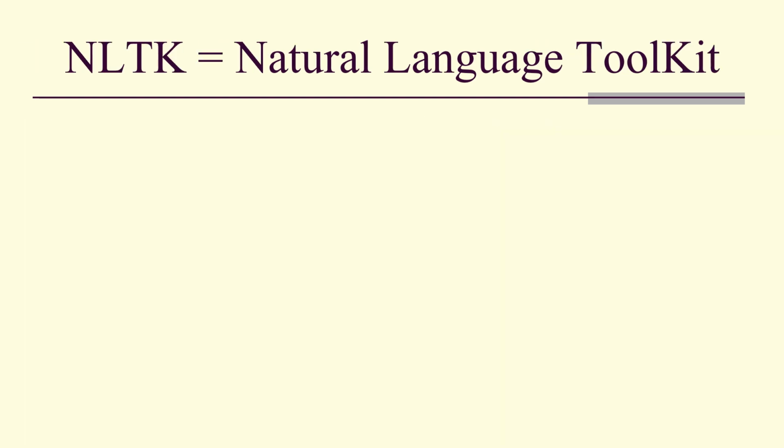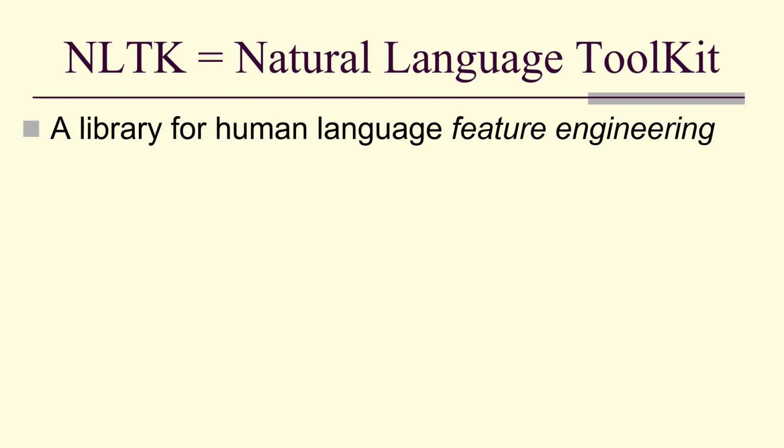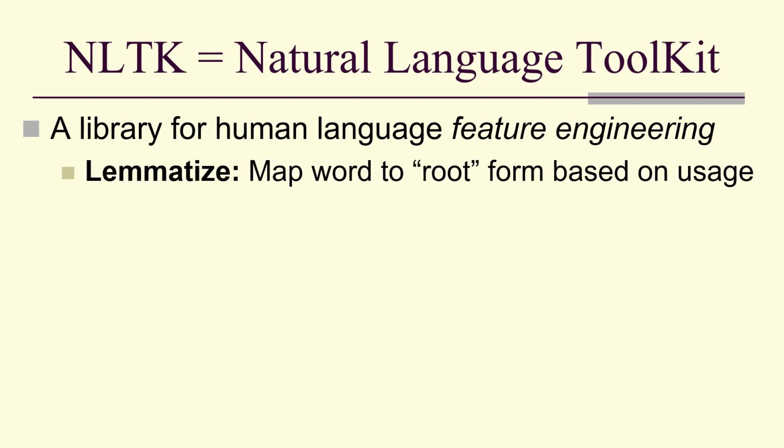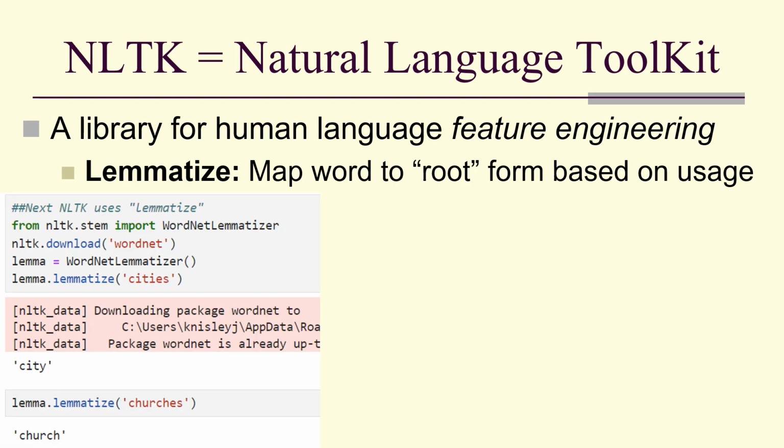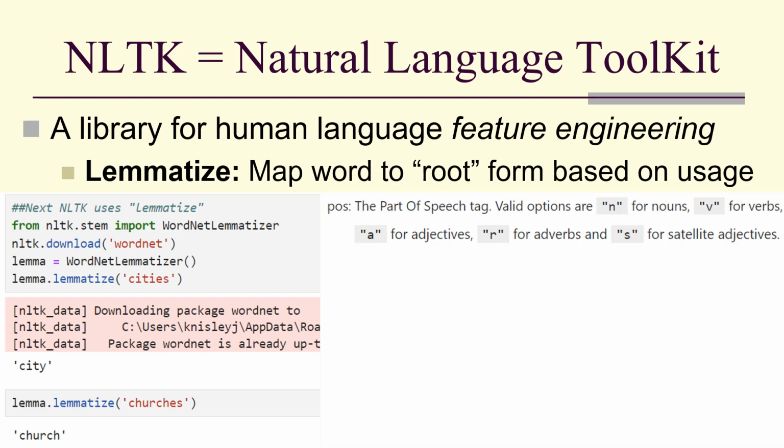And we often use for this the Natural Language Toolkit. It's a library for human language feature engineering. For example, you can lemmatize with this NLTK library. That means mapping a word to its root based on its usage. For example, if I lemmatize cities, I get city. If I lemmatize churches, I get church.